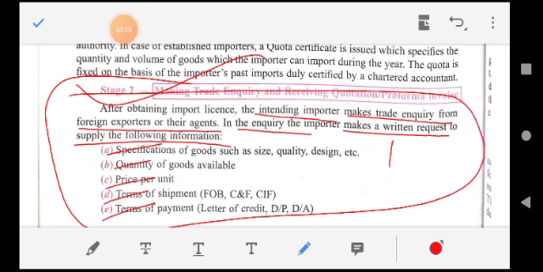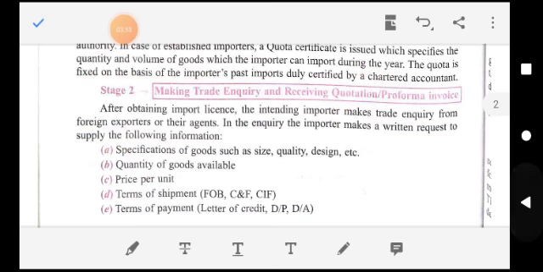So, importers send an inquiry letter to different suppliers. The letter sent by the supplier to the buyer in response to the inquiry letter is called a quotation. Yes, the quotation has all the information which is asked by the importer in the inquiry.